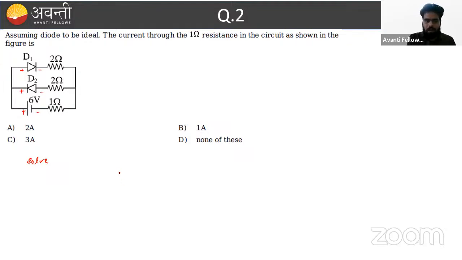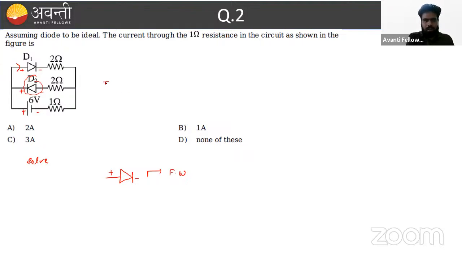One basic thing that we already know: if the diode is in this manner, and the positive terminal lies in this section and the negative terminal lies in this section, this is known as forward bias. This diode is acting in forward biasing. And in this case, our diode is acting in reverse biasing, so it is not going to work here. So we can say that this diode passes all the current here.